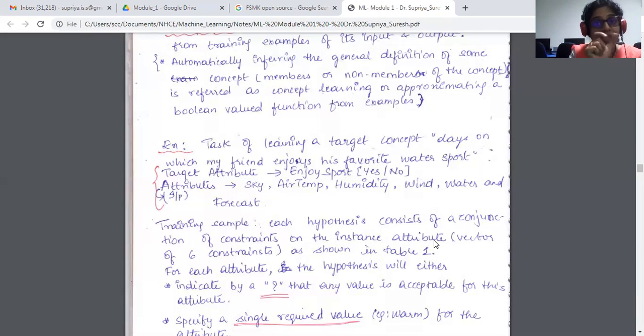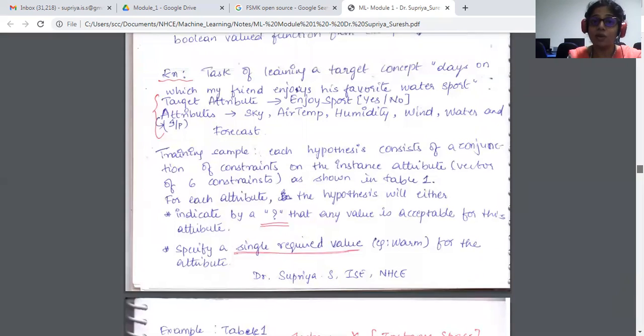For each attribute, there is an instance value associated with it, so it takes up that value as shown in table 1. I'm going to show you the table, but what values can each attribute take? An attribute can take 3 kinds of values. One can be a question mark, the second can be a specific value, and the third can be a ϕ. So either of these 3 values it can take.